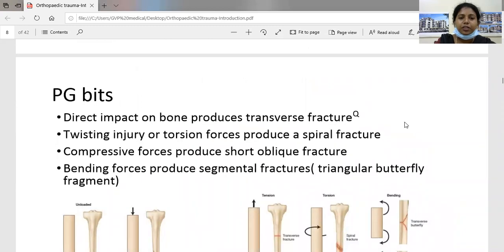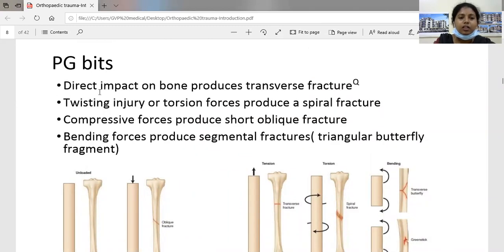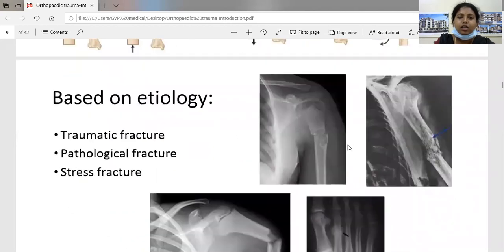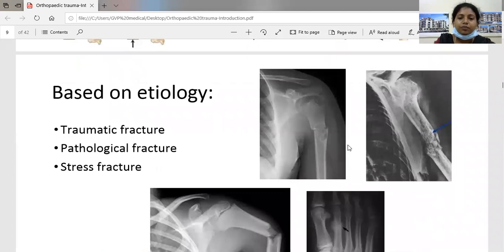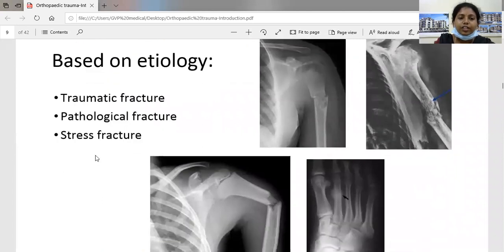So coming to the PG bits, a few points. Direct impact on the bone produces the transverse fracture. Twisting injury or torsional forces produce a spiral fracture. Compressive forces produce a short oblique fracture, and the bending forces produce a segmental fracture, nothing but the triangular butterfly fragment.